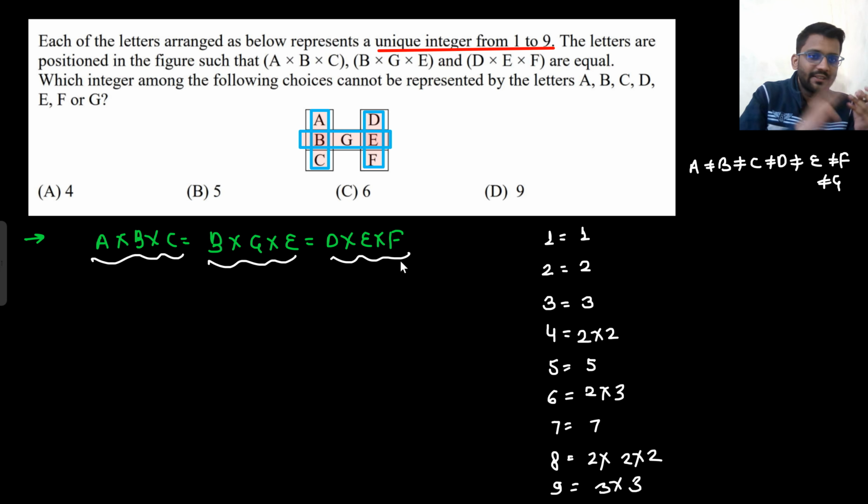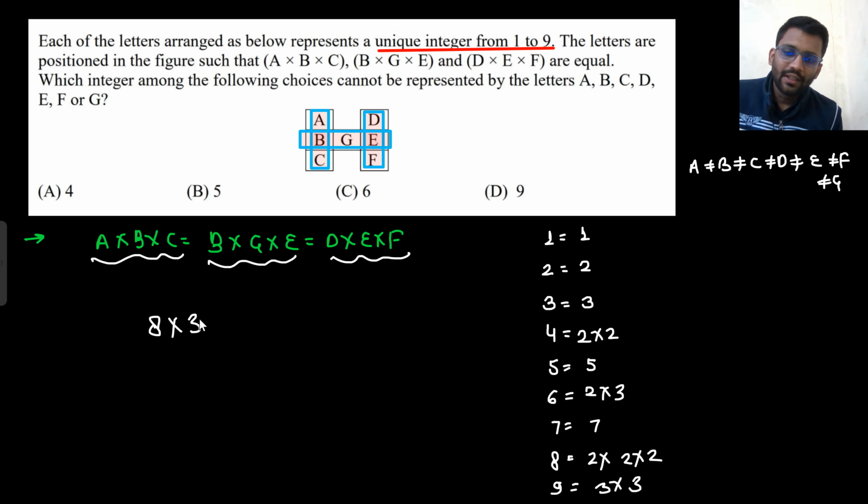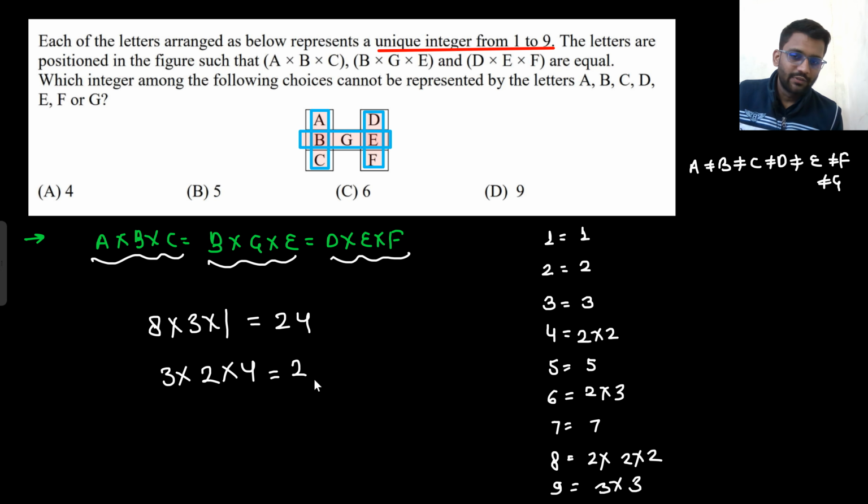If I am multiplying any three numbers, let's assume I am multiplying 8 into 3 into 1, that would give me 24, right? Now I am multiplying 3 into 2 into 4. This will also give me 24. Do the prime factorization of this, that would be 2 into 2 into 2 into 3.